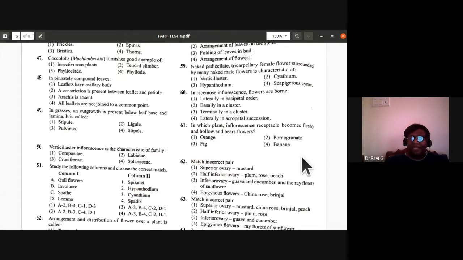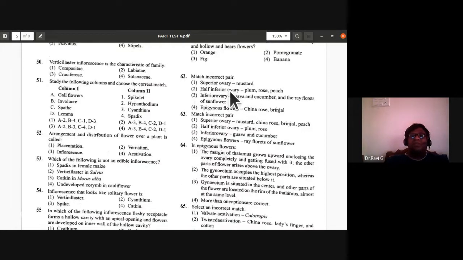So match the incorrect pair. Superior ovary, mustard. Half inferior ovary, plum, rose, peach. Inferior ovary, guava and cucumber, and the ray florets of sunflower. Epigynous flowers, that is, the inferior ovary they have given here, China rose and brinjal.